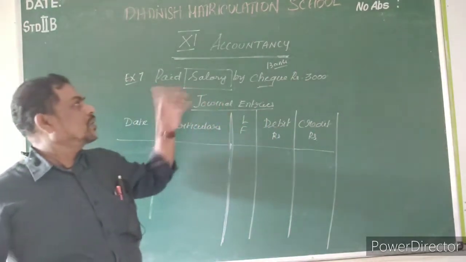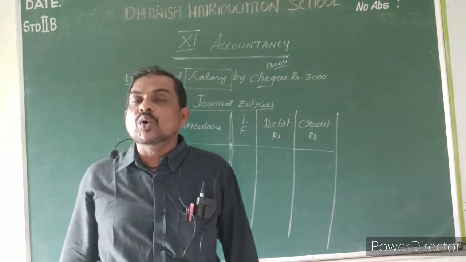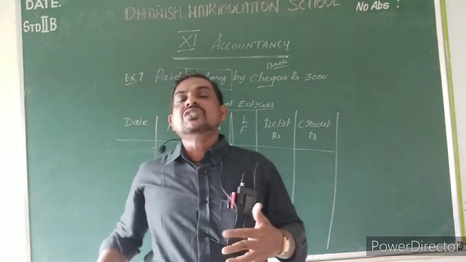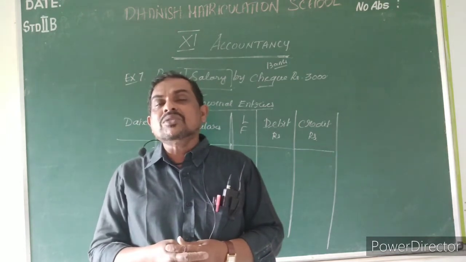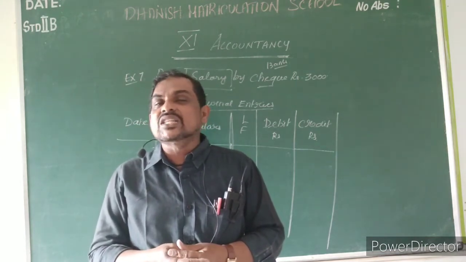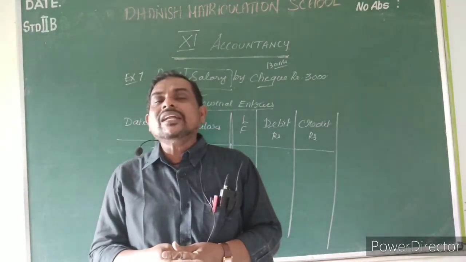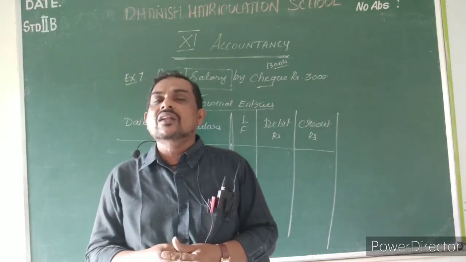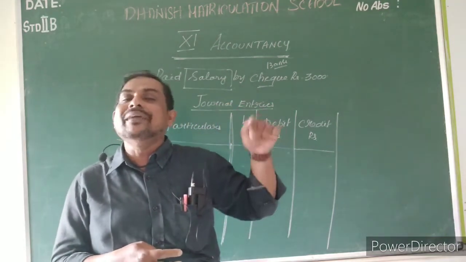Okay? Yes. Now you tell me the salary rule. Salary is a nominal account. What is the nominal account rule? Debit all expenses and losses. Credit all incomes and gains. Salary is not an income, so salary is an expense. So debit all expenses and losses. So here salary is the expense, so it will come in the debit.